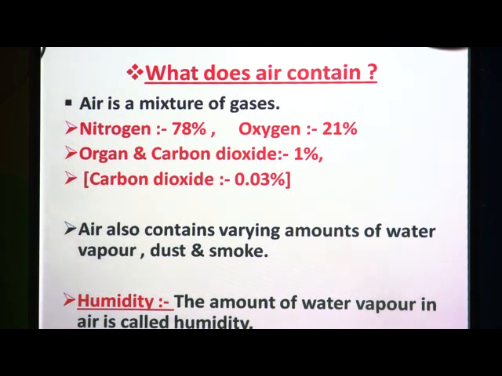So, water vapor in the air comes from the evaporation of water in oceans as well as rivers and lakes. And when there is a lot of water vapor in the air, for example during the rainy season, we say that it is humid.